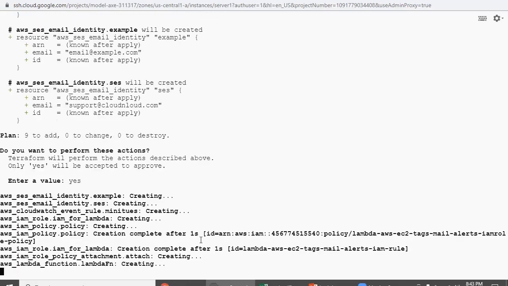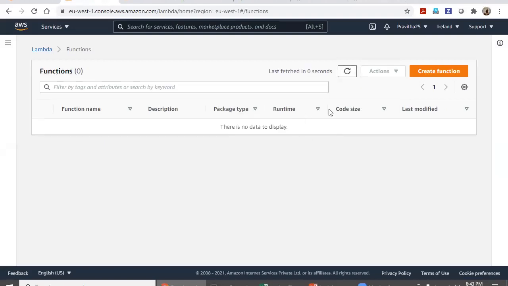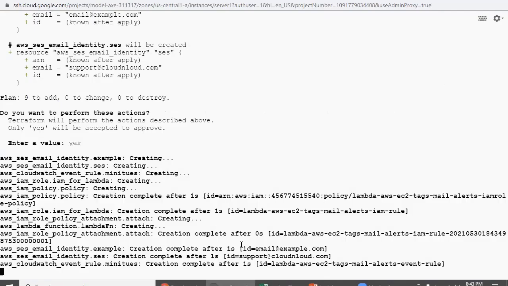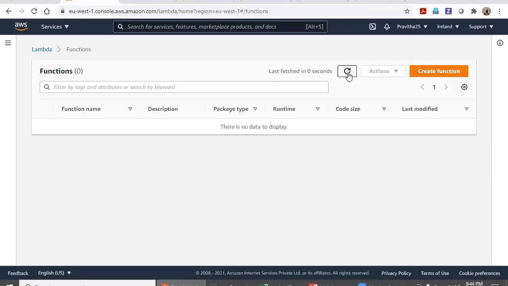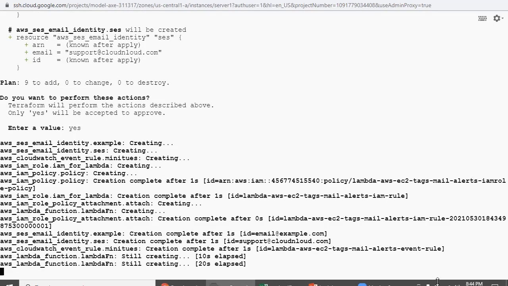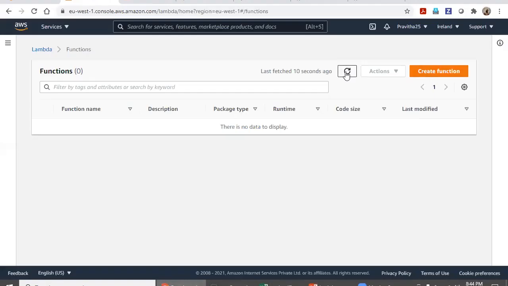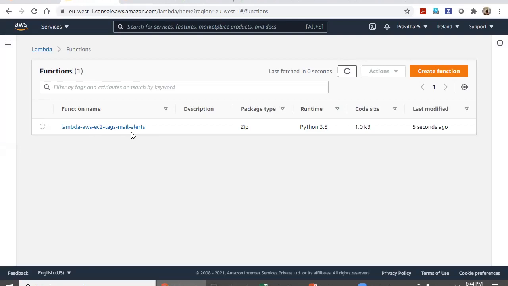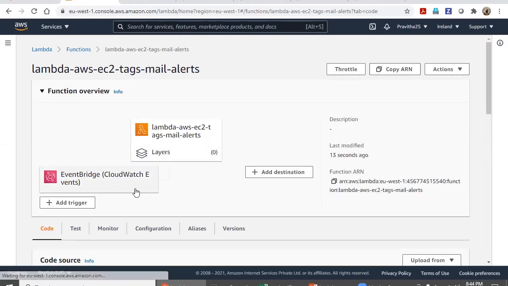Once it starts implementing, go here and refresh. It will take some time because it is getting implemented. Let's check here. Yes, it's getting created. Yes, it got created. Now go here, see here: the Lambda function got created. Even if you go inside the Lambda function, it got associated with the CloudWatch trigger.